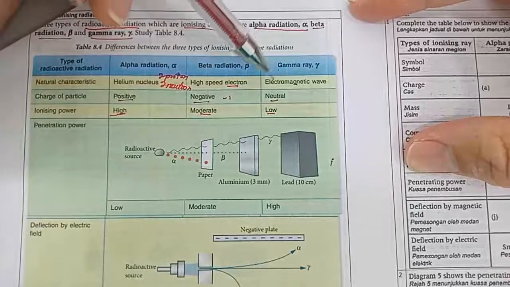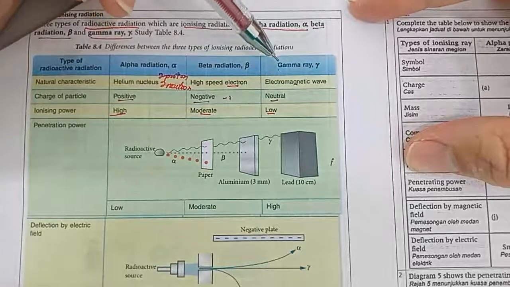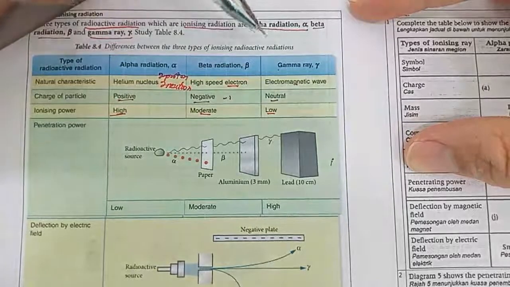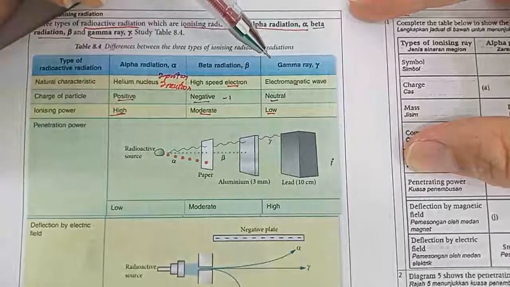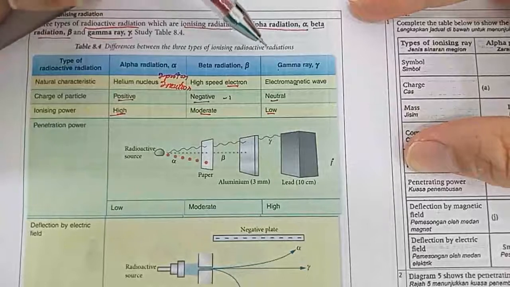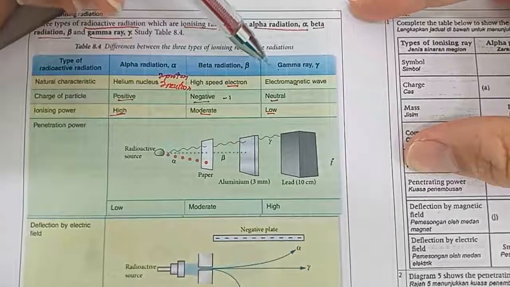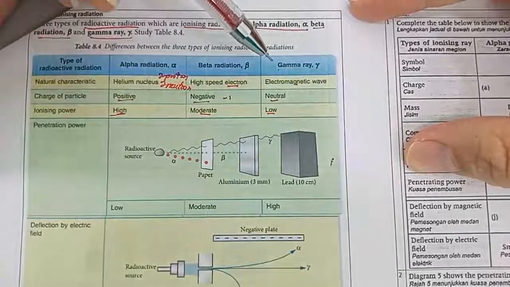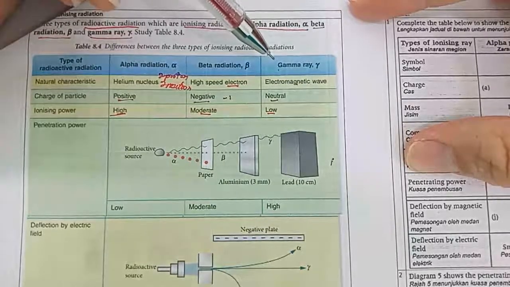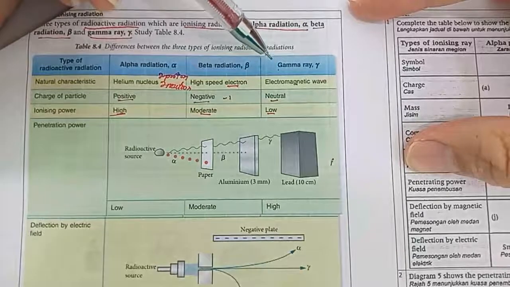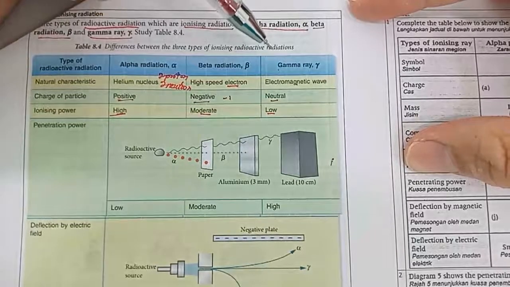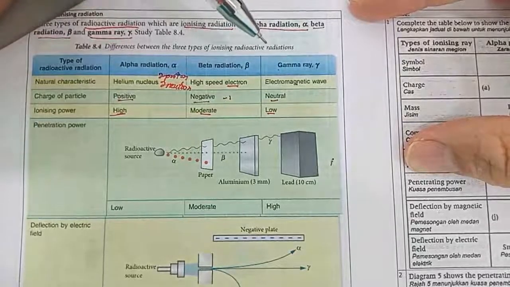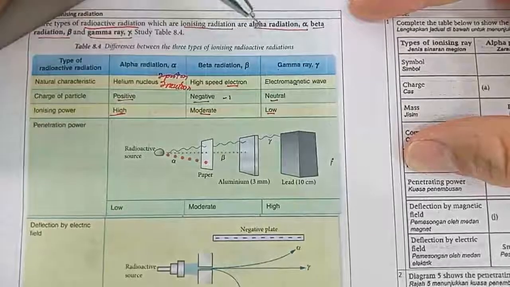Okay, gamma ray has ionizing power because gamma ray has energy. So when gamma ray collides with particles, the energy can be transferred from the gamma ray to the particle. When the particle absorbs the energy, the electron may escape from the surface of the particle. So when the particle loses electrons, it becomes positively charged.